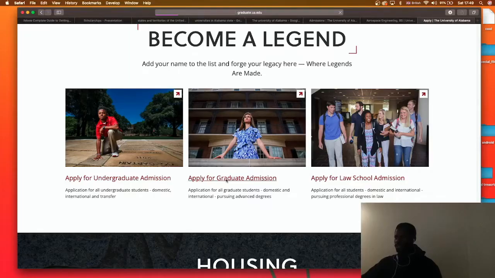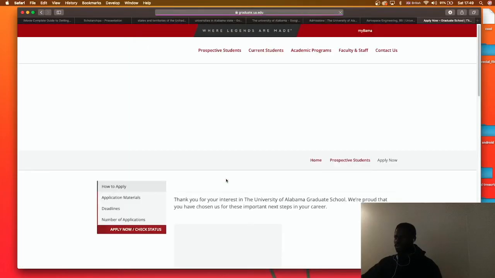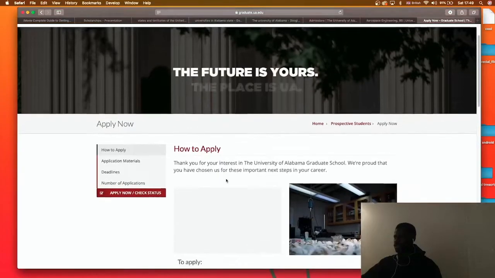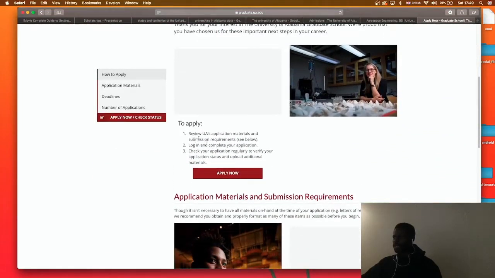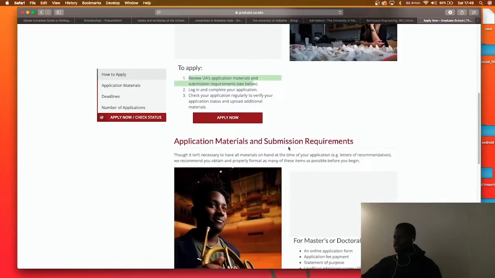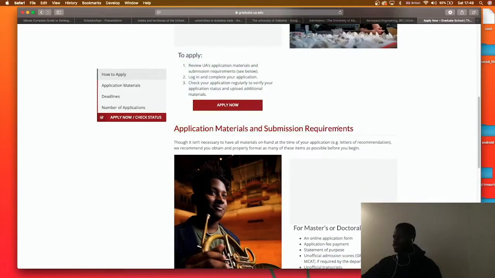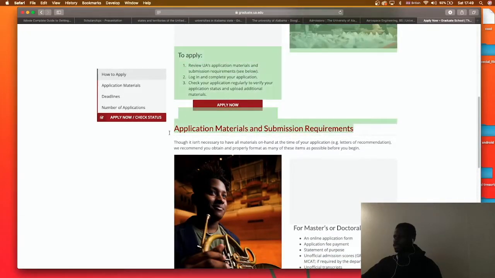Yeah, let's try that. For the undergraduate, it's the same thing. You just go there to see. To apply to this, review UA's application materials and submission requirements. Log in to complete your application. All right, so they are telling us to review something. Application materials and submission requirements. What do they have for us?